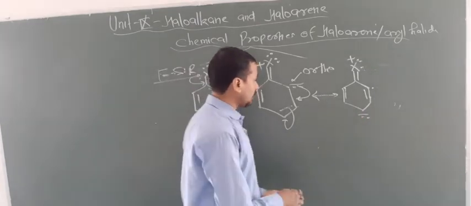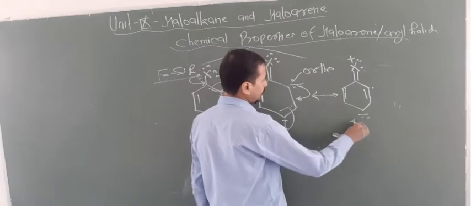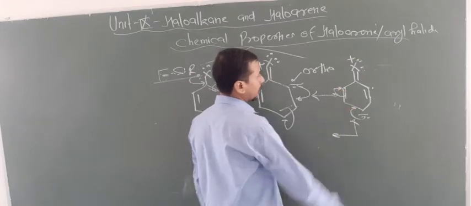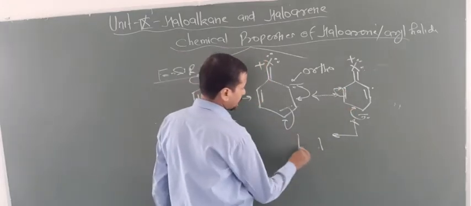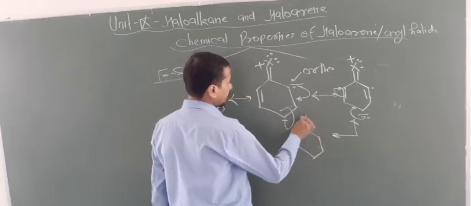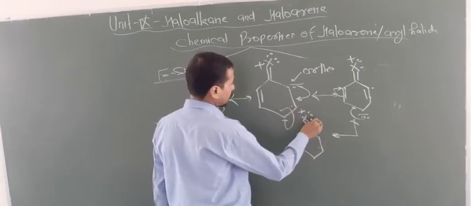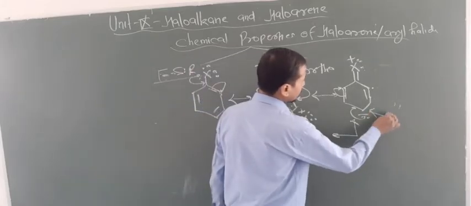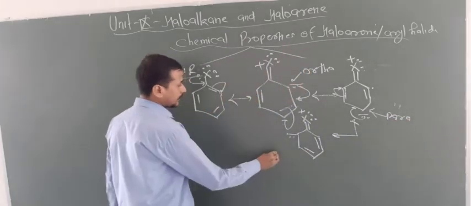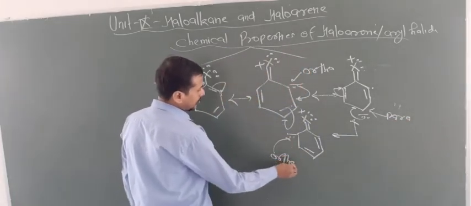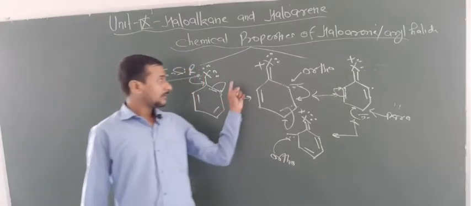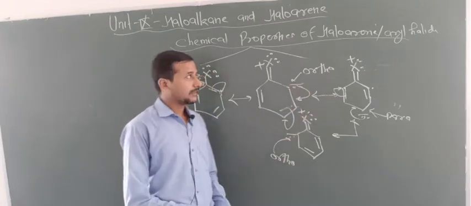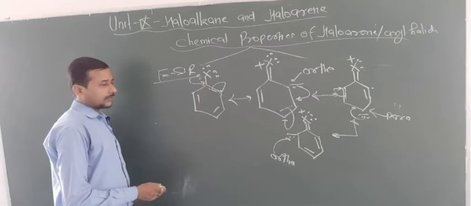So again what happens here, now this negative charge moves to this bond, and now this bond moves to this carbon, and then here we get double bond, X, positive charge, 2 lone pairs, again double bond and negative charge. Now this is the para position, this is again the ortho position. So now look at here, negative charge, that means more electron density only at the ortho and para positions. So that's why halogens behave as ortho para directors.